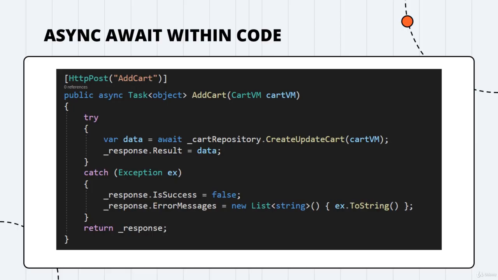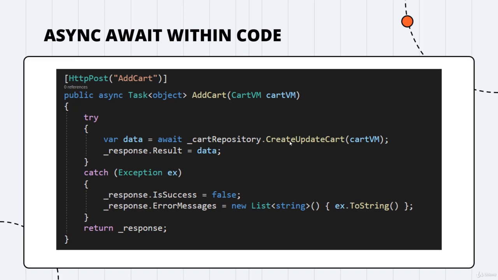Inside our code, when we were adding any of the API methods, we have used await and async so far. But this is different than actual asynchronous microservice communication. The reason behind this async and await is that when you use an await keyword with any method, you are basically telling your thread to wait at this line until a response is returned from the create update cart method that is being called in the example here.